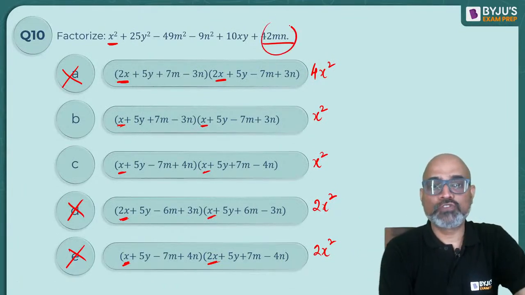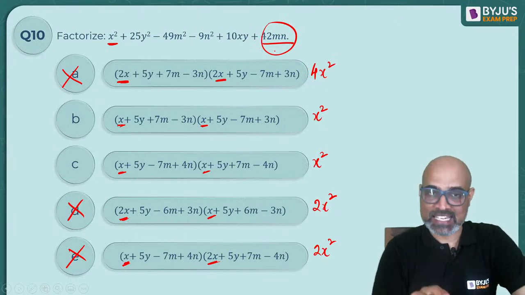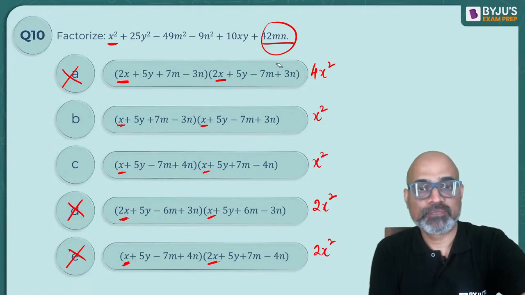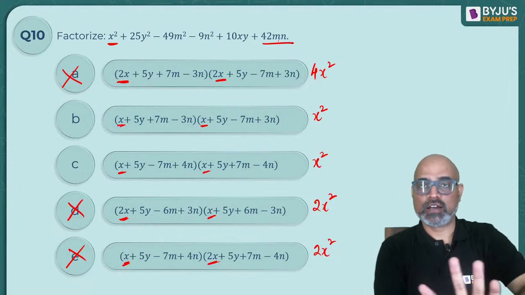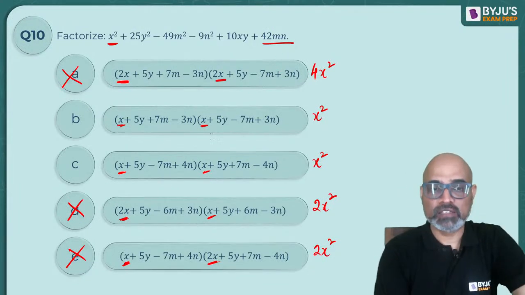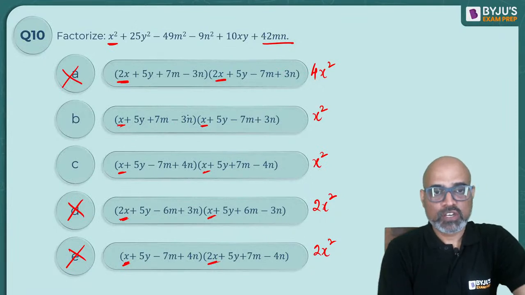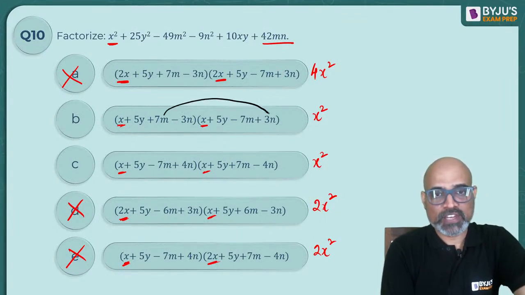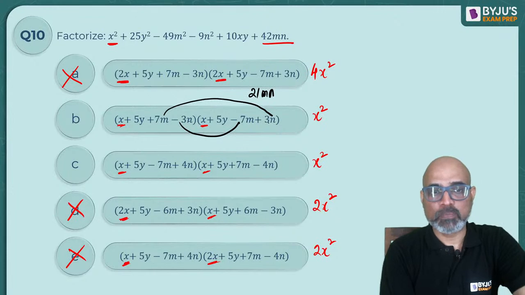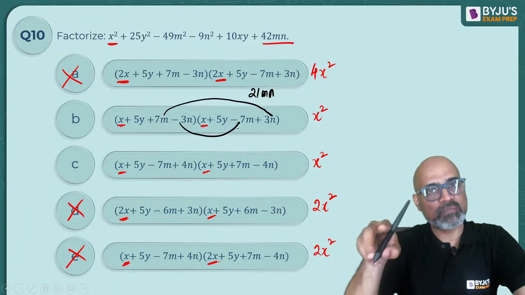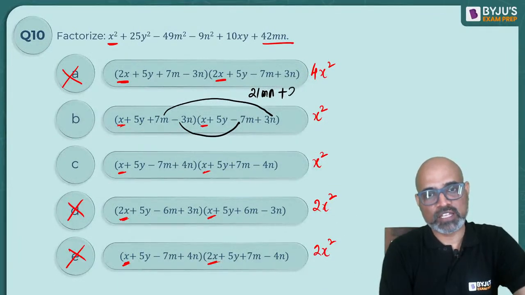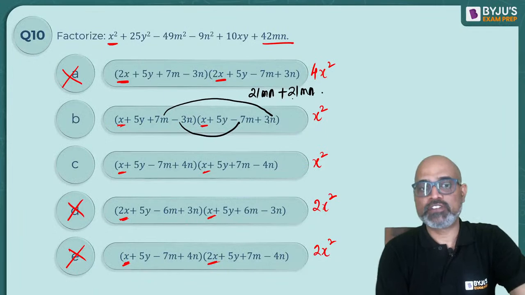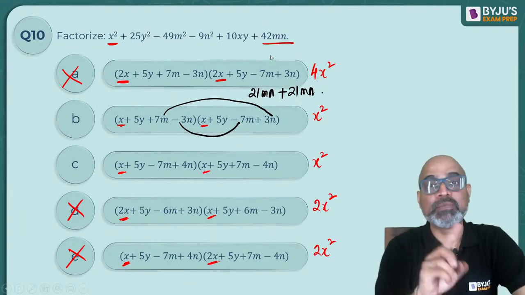So if you want to figure out which out of B and C is going to give you the last term as 42mn, let's solve it. When you multiply 7m and 3n, 7m into 3n is 21mn. And if you multiply these two, minus 3n and minus 7m, minus and minus will become plus, so that will give you another 21mn. 21 plus 21 is 42. So B can be our answer.